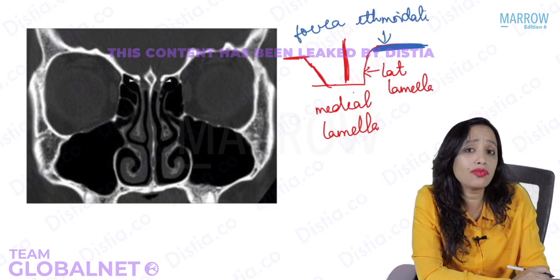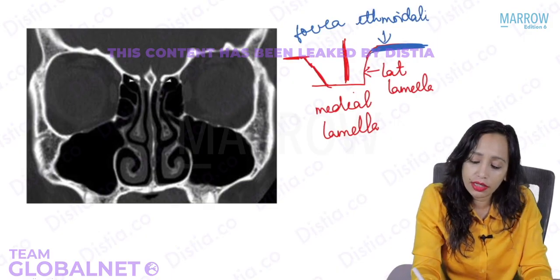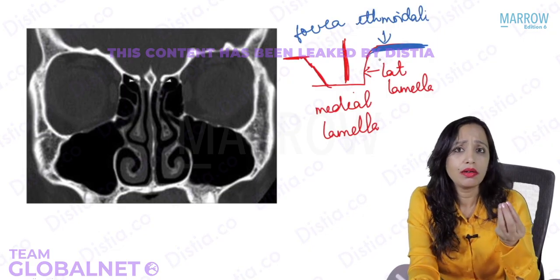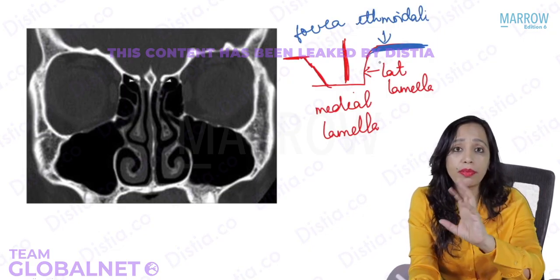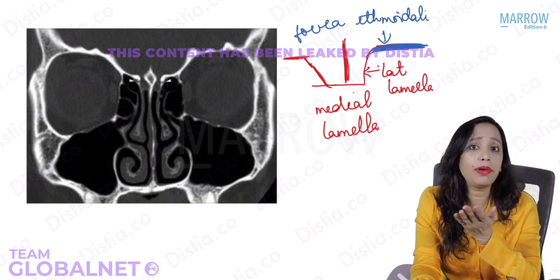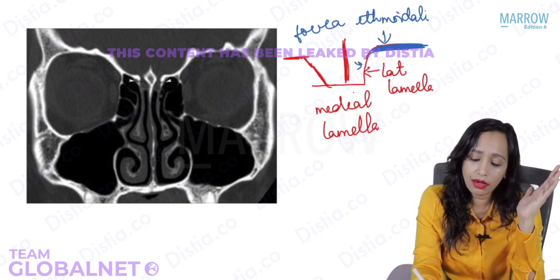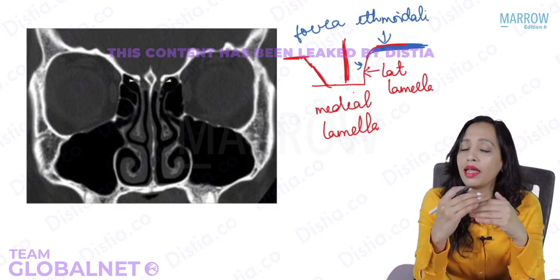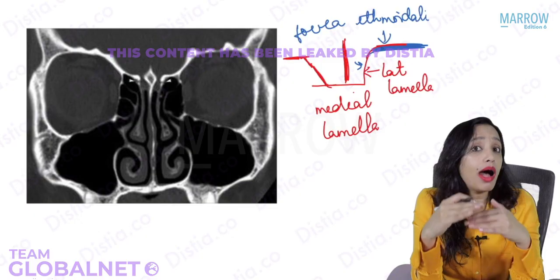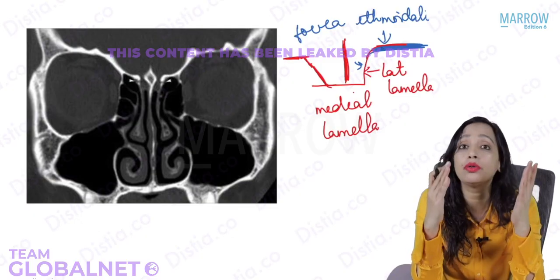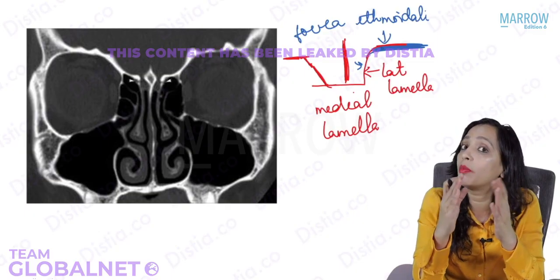What is the significance of knowing this? This junction is a very thick bone, and the lateral lamella is very thin. In the cribriform plate we also have multiple perforations, hence the name cribriform. So this is thin and that is thick. This makes this area the weakest part of the base of skull, which means that if there is any injury leading to CSF leak, what will be the most common site?